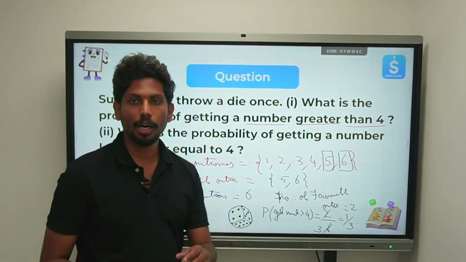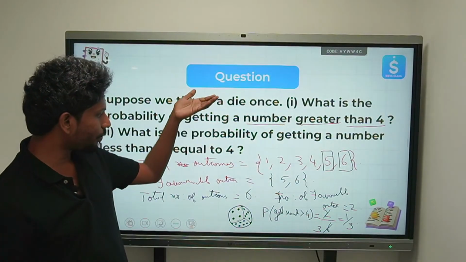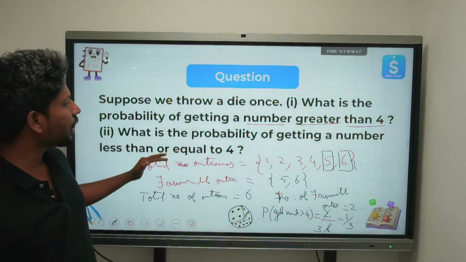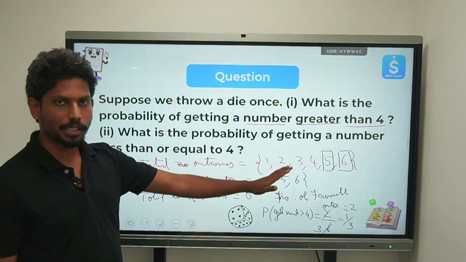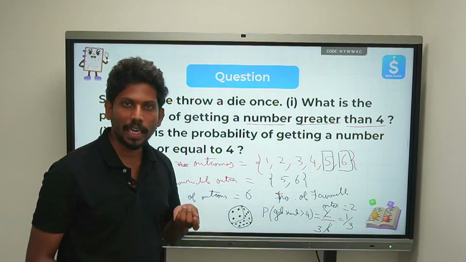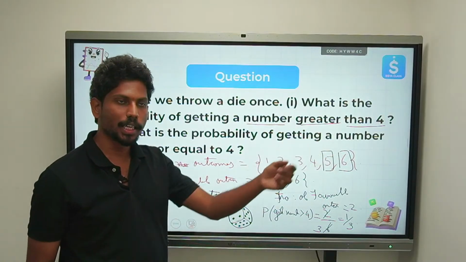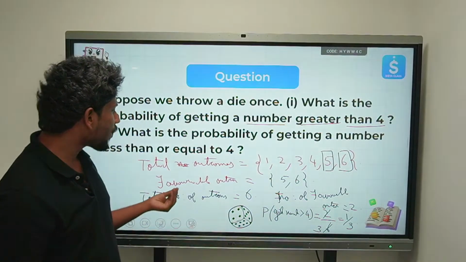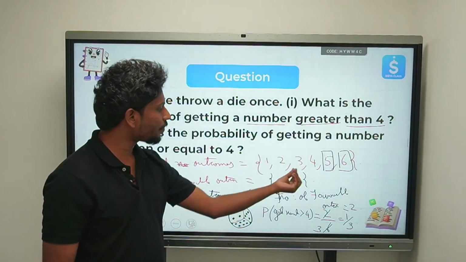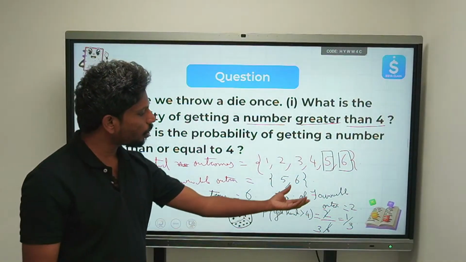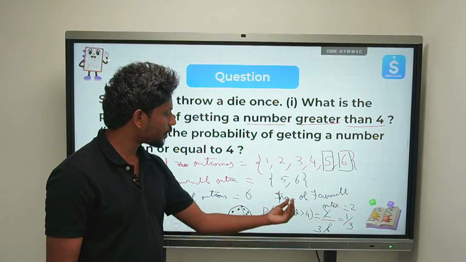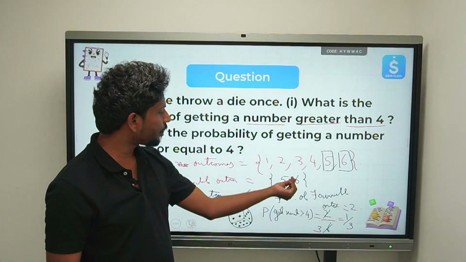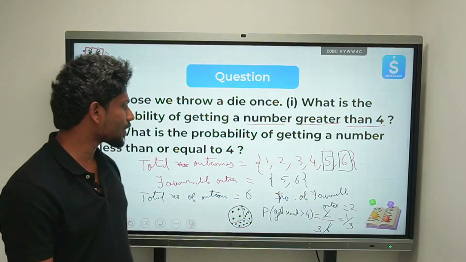Are you all following how the lecture is going on? We are sequentially writing the steps, right? What is the first thing? We write the total outcomes, listing what exactly is there when you are conducting an experiment. Then for that particular event, what are the favorable outcomes? That is 5 and 6. Now you already know the probability formula: P of the event is favorable outcomes by total outcomes. We have 2 by 6, that is 1 by 3.